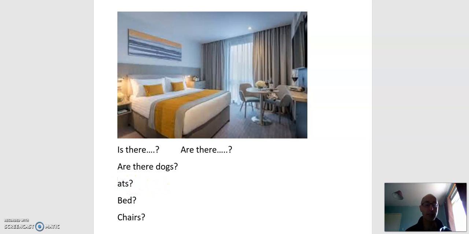Make a question about cats. Are there cats in the photo? No, there aren't. Bed. Bed is one thing. So which do we use? Do we use is there or are there for the question?